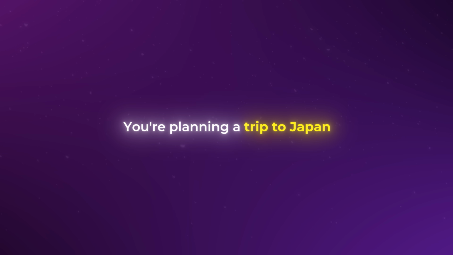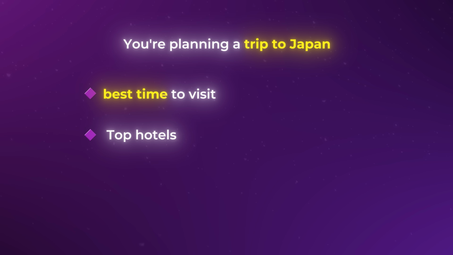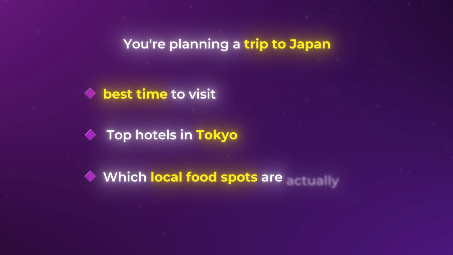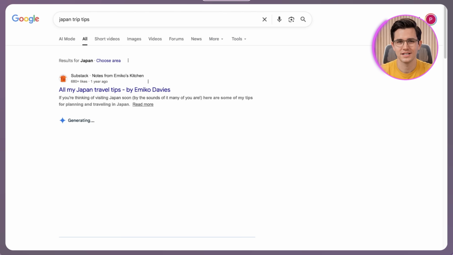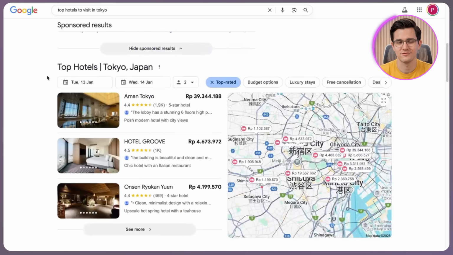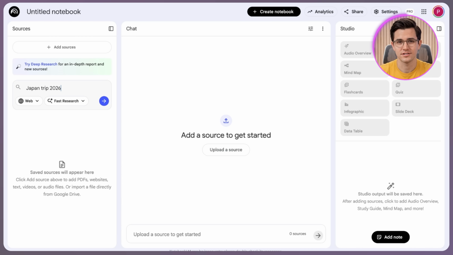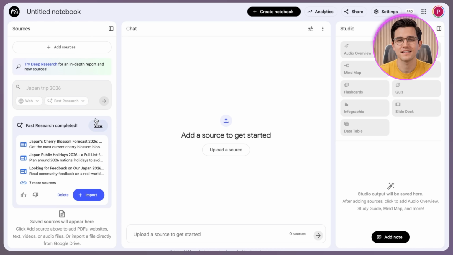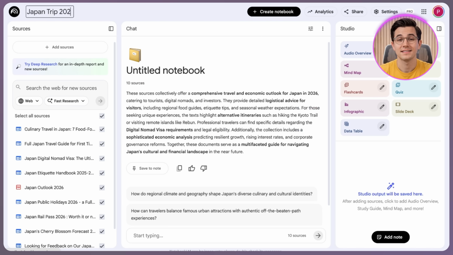And this doesn't just apply to business operations, it applies to deep research. Let's say you're planning a trip to Japan. You want to know the best time to visit, the top hotels in Tokyo, and which local food spots are actually worth it. You could spend hours Googling, opening tabs, and cross-referencing reviews. Or you could use a research agent. It searches multiple sources, synthesizes the data, filters out the noise, and delivers a fully custom travel guide. The agent does the research, and you just review the destination.